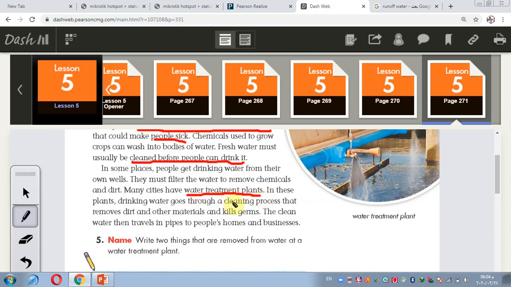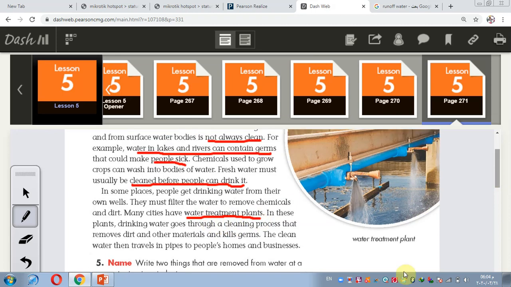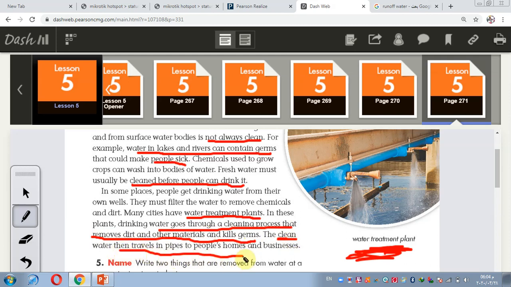Water treatment plants. Like in this photo, it's called a water treatment plant. Water goes through a cleaning process that removes dirt and other materials and kills germs. Then the water becomes clean and travels in pipes to homes, and then we can use it for drinking and cooking and so on.